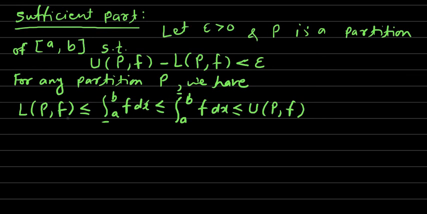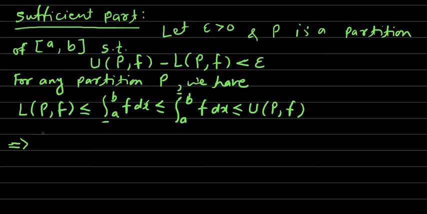So what does it mean? As I have already told earlier, if we have four real numbers a, b, c, d such that a is less than or equal to b is less than or equal to c is less than or equal to d, then the difference of the middle two is less than or equal to the difference of the extreme two. That means c minus b is less than or equal to d minus a. So we are using that here.